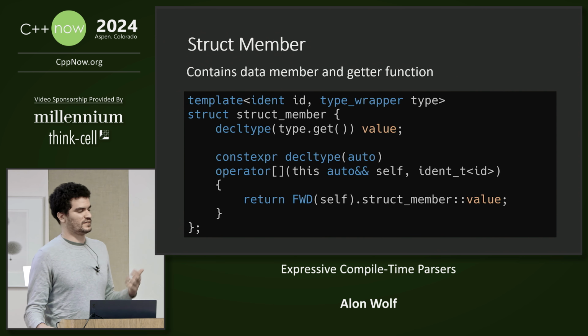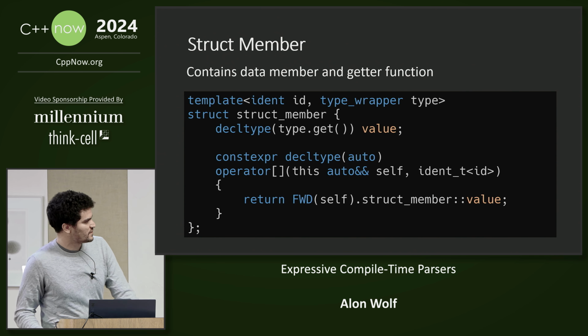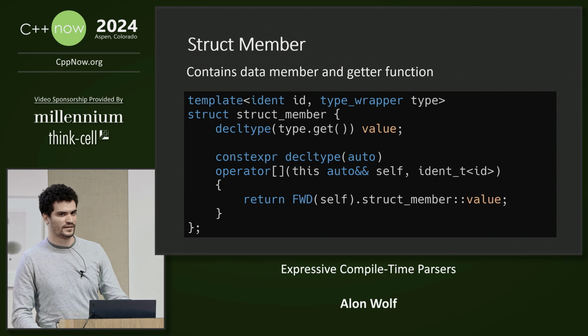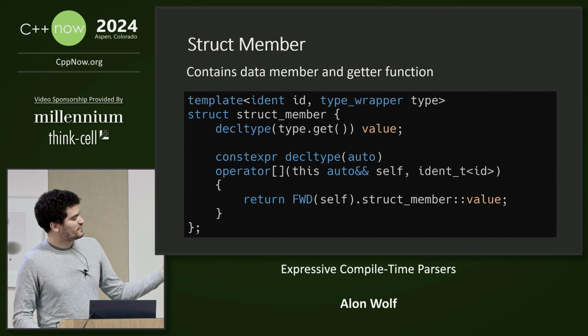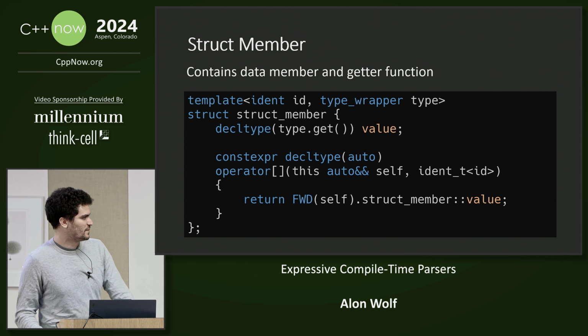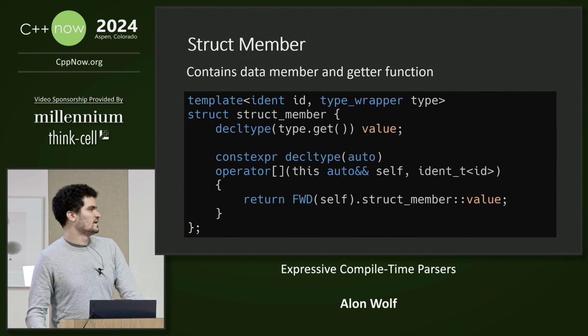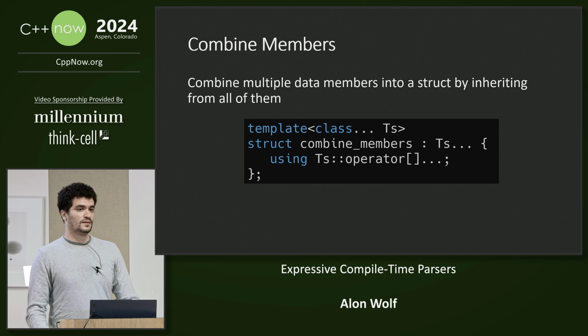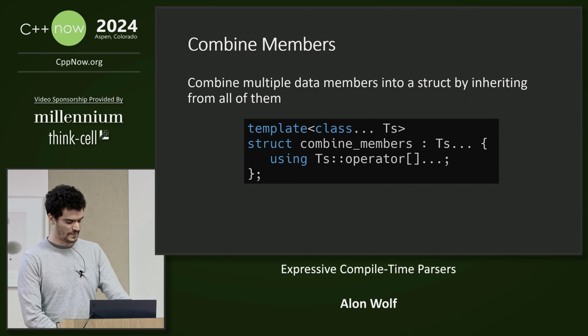Okay, so before we implement the entire struct, let's start with a single data member. So here we have a template struct that takes the identifier and type wrapper of the type of the data member. First, it creates a data member of that type, and it also defines a function to get that data member based on the identifier. Once we have a single data member, we can make more of them, and we will need to combine them all into a single struct. And we can do it with this combined struct, which takes a list of template parameters and inherits from all of them.